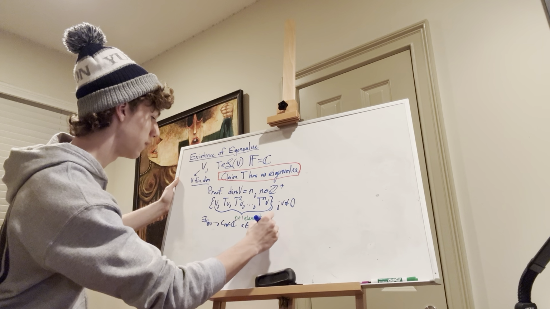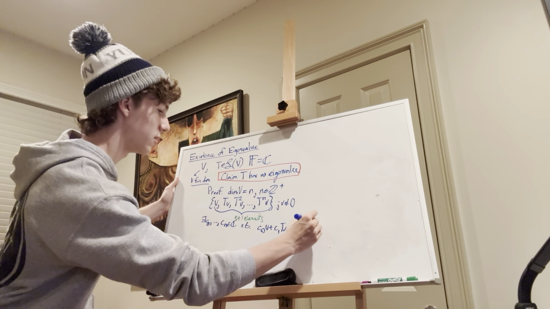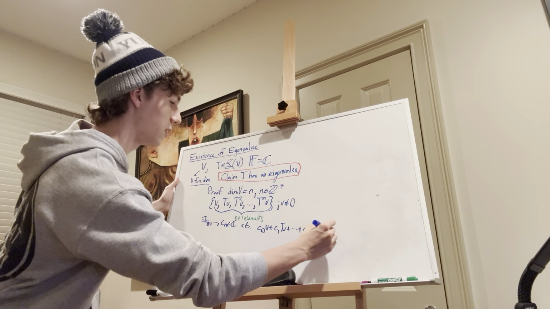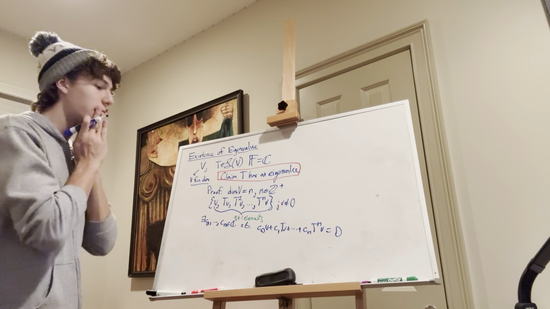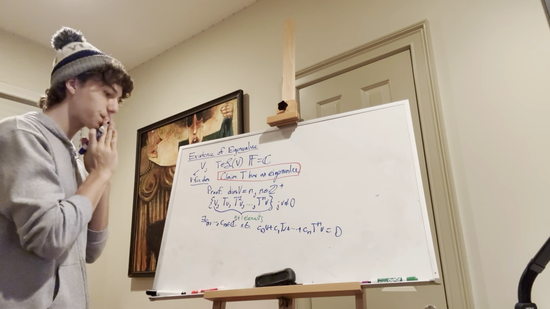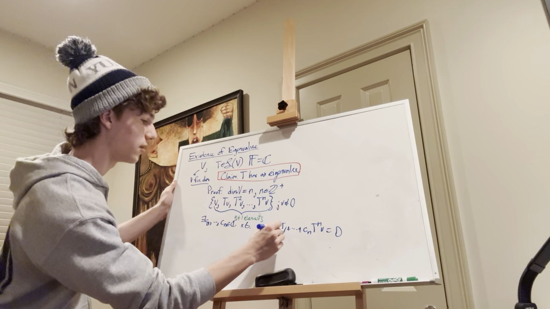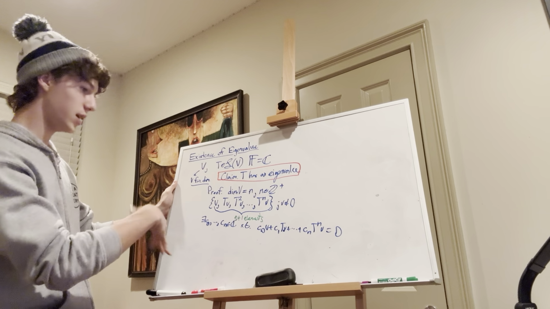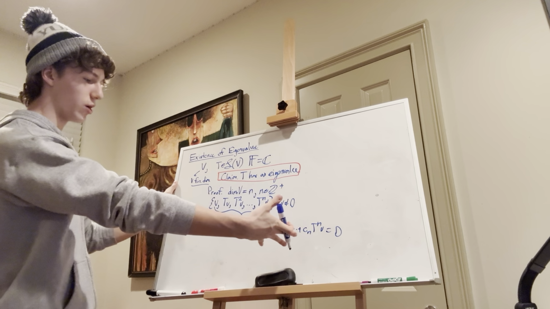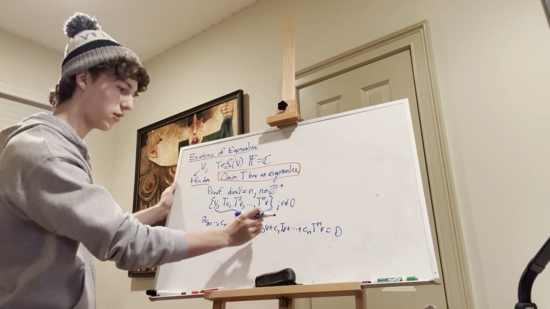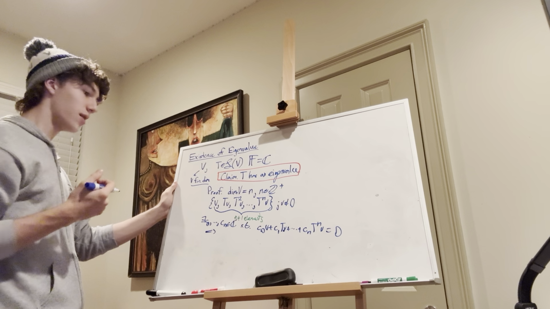we have c0 v plus c1 Tv plus dot dot dot plus cn T^n v equals 0, where these aren't all 0. Okay, one concern here is, actually I'll get to that in a second. But okay, what we have here, let's factor out that v, because there's a v in every term. Just to note, at least one of these has to be non-zero. We can't have c0 equals c1 equals cn equals 0. We can't have that, okay?